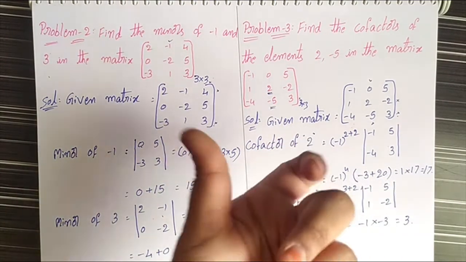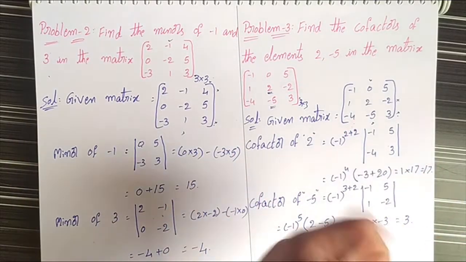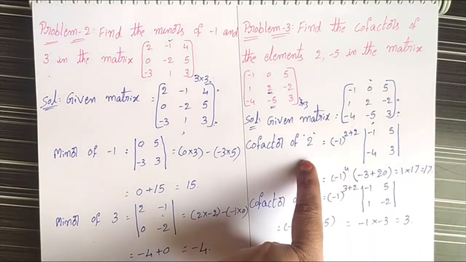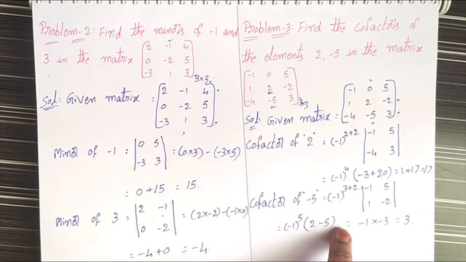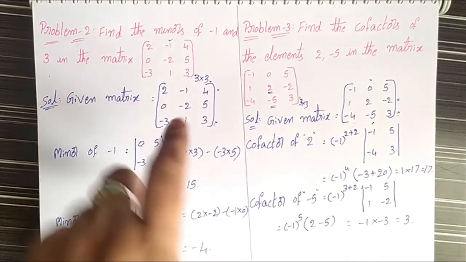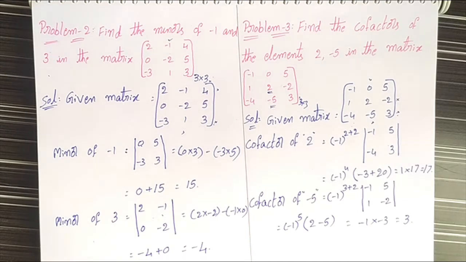We have to find any element's cofactor value. The formula is (-1) to the power i plus j into the minor of the element. This is the procedure of finding the cofactor. The second problem is the procedure of finding minors of an element. Next we will go to the fourth problem in the same solved problems.